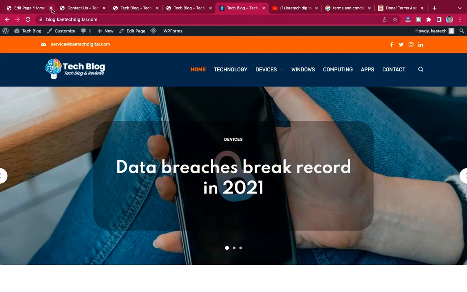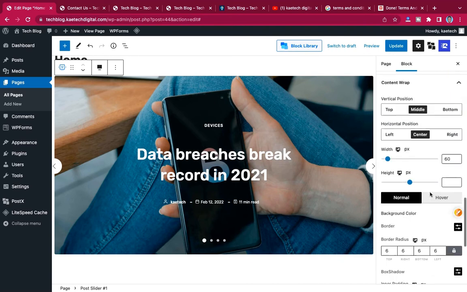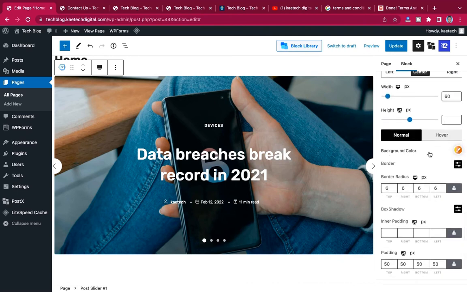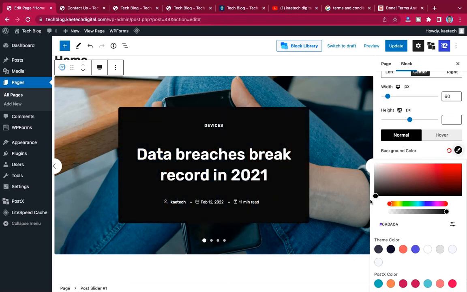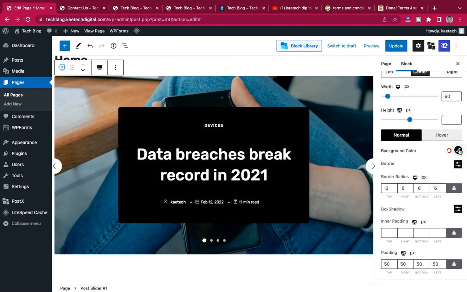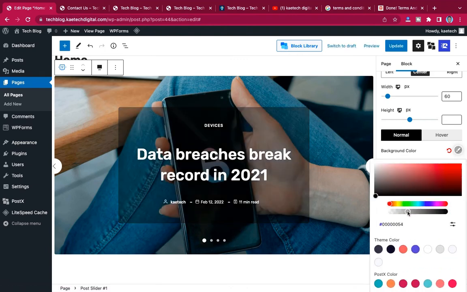So what we're going to do is let's look at the content wrap, and then the background of the content wrap first, okay. So let's check the background over here, and then let's give it a black background. So this is a black background that we are giving, okay. And then with the black background, we want to give it a small opacity. Now if you lower the opacity, what it does is it makes it a little bit transparent, okay, which is really nice.